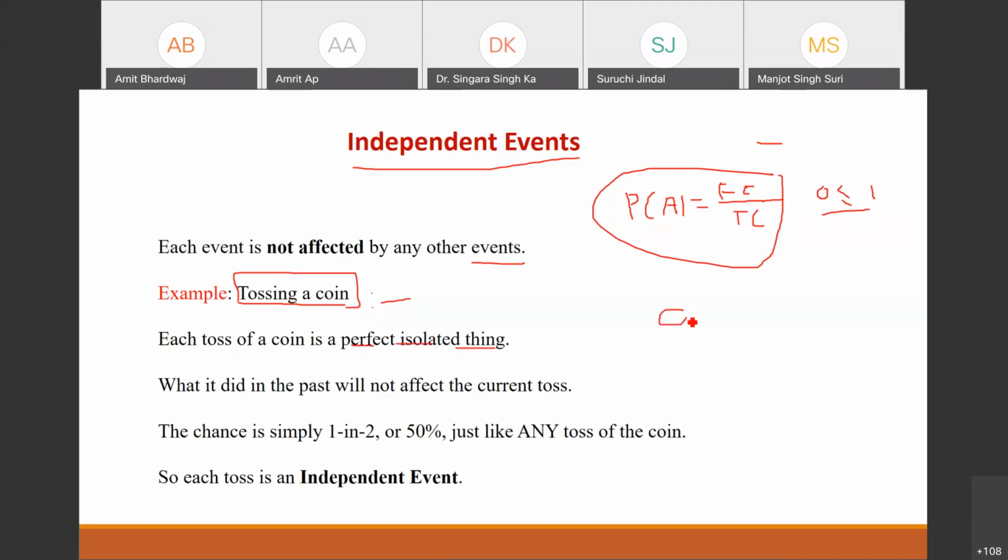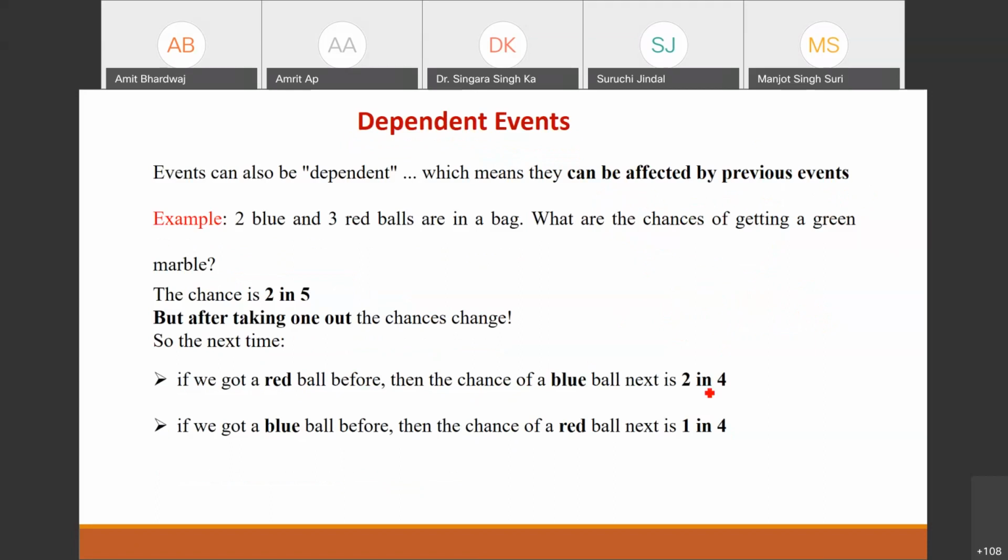You toss the coin one time, again you toss it, again you toss it. All these events are independent. The output of one event does not affect the output of another event. This type of events are independent events. Technically, you can say if the current state is not dependent on the previous state, then your event will be an independent event. So this example is the independent event.